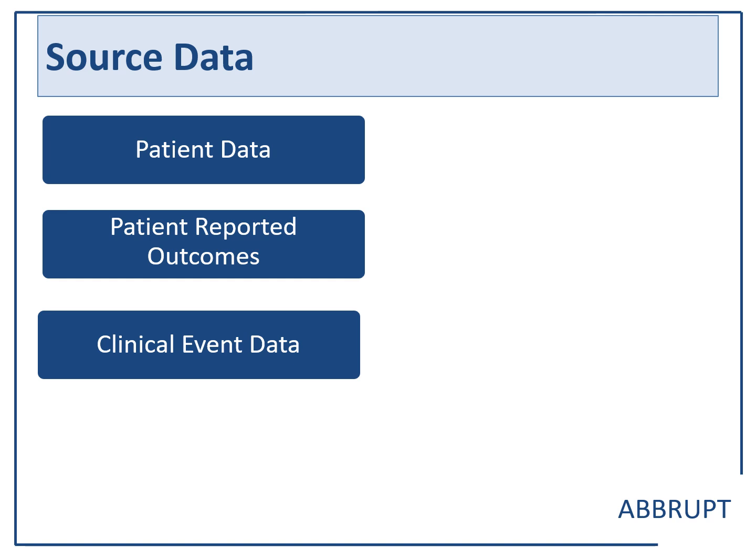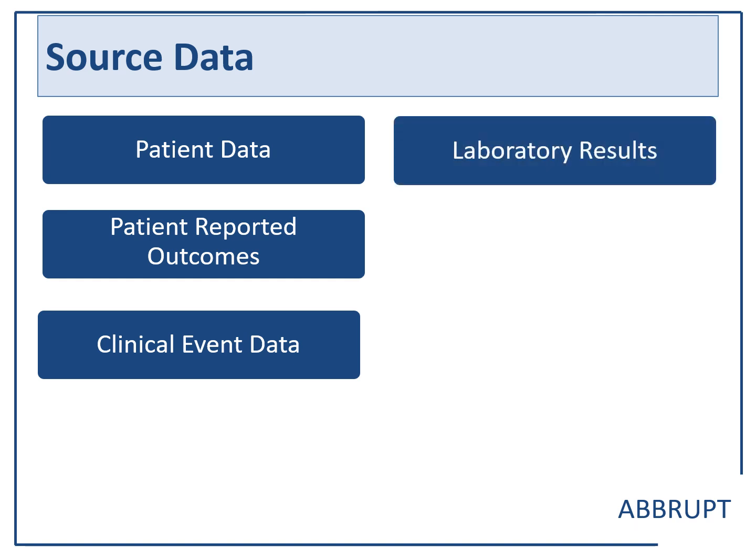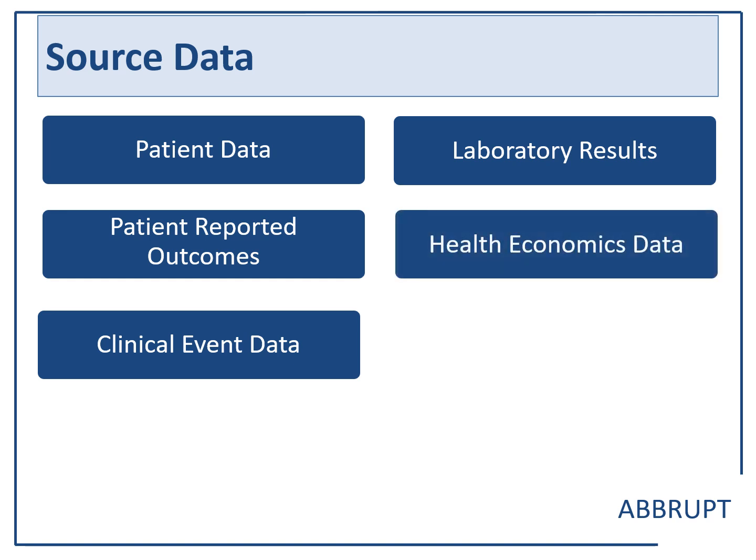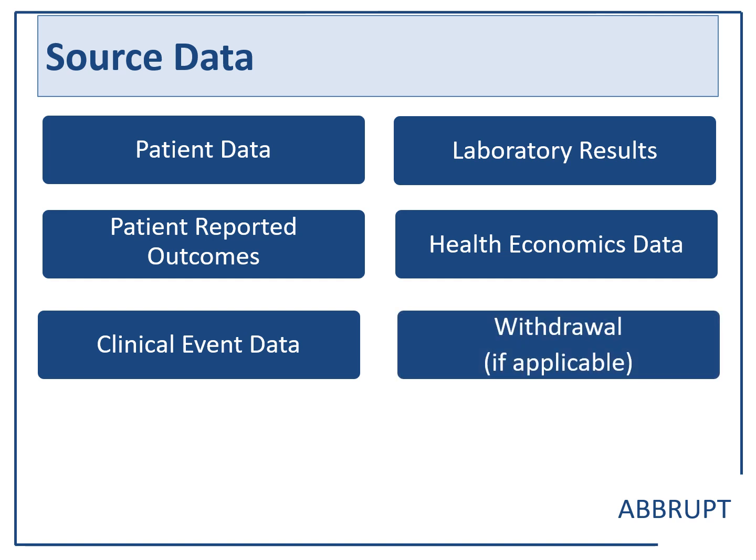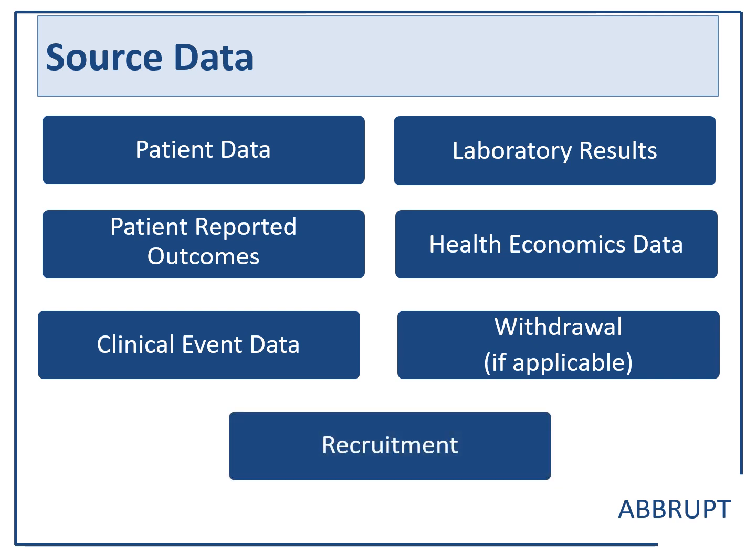Clinical event data, for example, electronic or paper medical records. Laboratory results. This will be the original lab result, which may be electronic. Health economics data and withdrawal. Where a patient expresses a wish to withdraw, the conversation must be recorded in the patient's medical notes. This will be the source data. And recruitment. The original record of the randomisation is the source data.